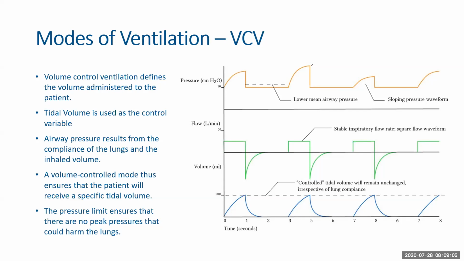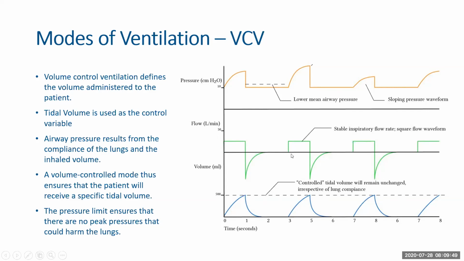So the airway pressure resulting from the delivery of volume comes from the compliance of the lungs. The volume control mode does ensure that the patient will receive a specific tidal volume, and the pressure limit ensures that there are no peak pressures that could harm the lungs. So that is what works here. Basically, you are required to put in a set amount of volume that is to be delivered and a pressure limit to protect the lungs from barotrauma. If you look at the graphs that I have here, you can see for the volume against time graph, this is very consistent in its curve, and the flow is a straight line.